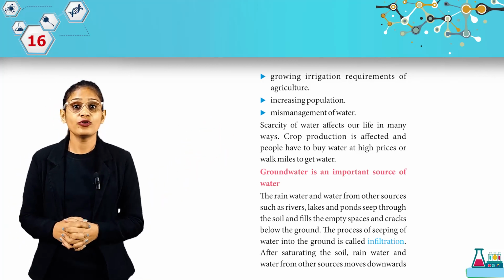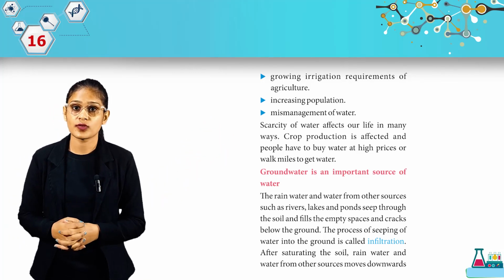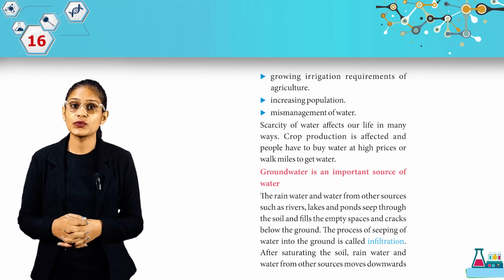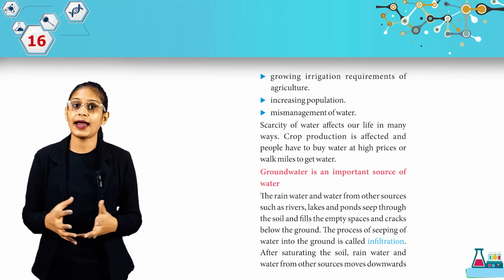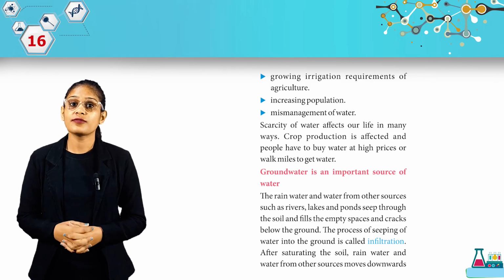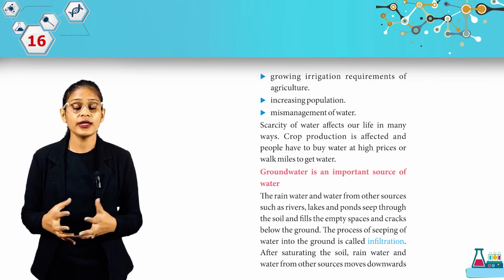of water. The rainwater and water from other sources such as rivers, lakes and ponds seep through the soil and fills the empty spaces and cracks below the ground. The process of seeping of water in the ground is called infiltration.